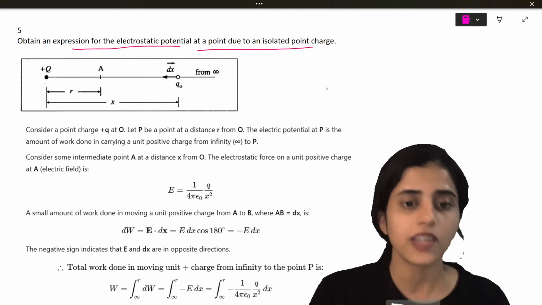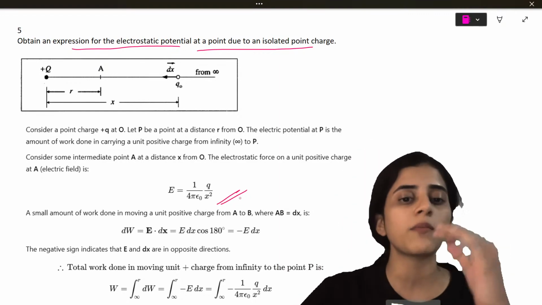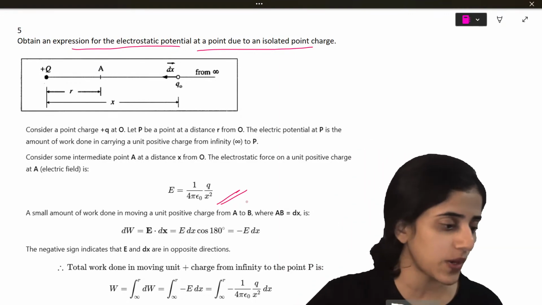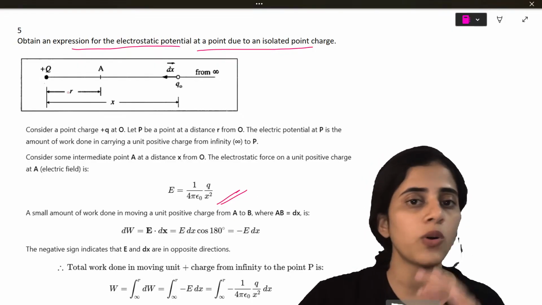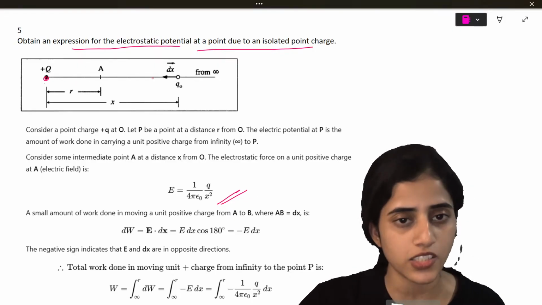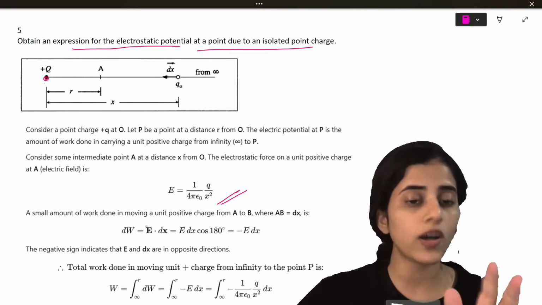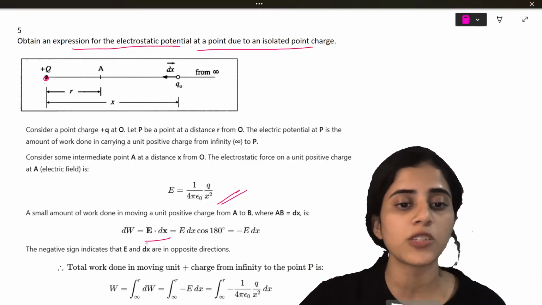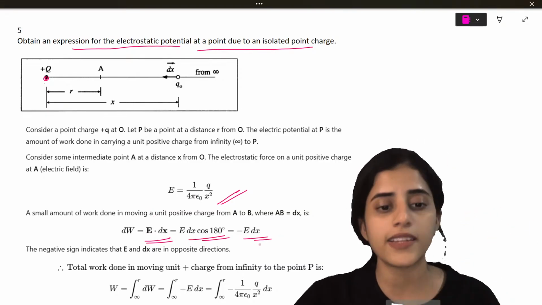How will you do that? So first thing, what is the formula for electrostatic field? E is equal to 1 by 4 pi epsilon naught q by x square. Now what is happening here? You have two charges. One charge you are bringing from infinity. Now the work done to bring that from infinity is going to be E dot dx, which is E dx cos 180, minus E dx.